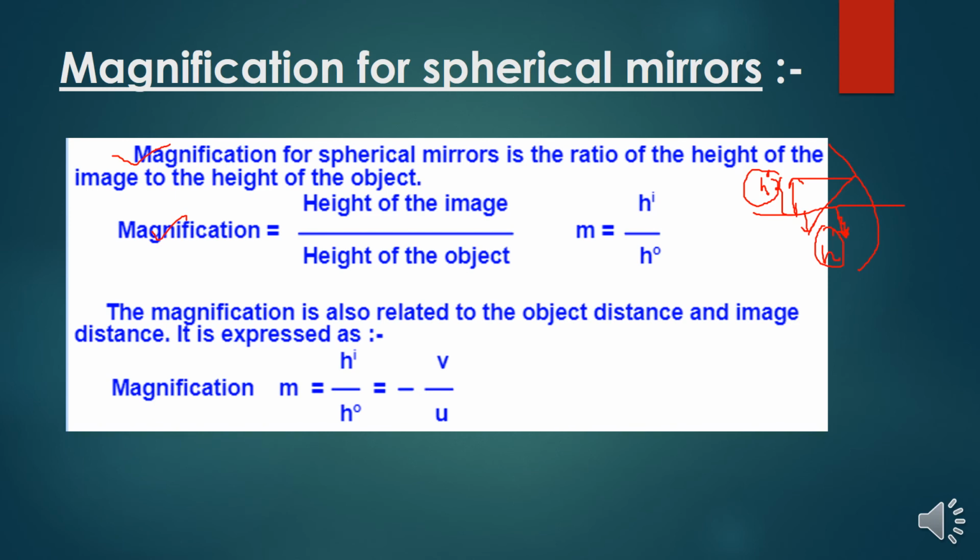And one more thing, the magnification is also related to the object distance and image distance. It is expressed as H I by H naught, which is equal to minus V by U, because it is a downward direction, so we should take the height of the image as negative, right? That's what this negative sign indicates. So I can also relate the distances V and U to the magnification of a spherical mirror, right?